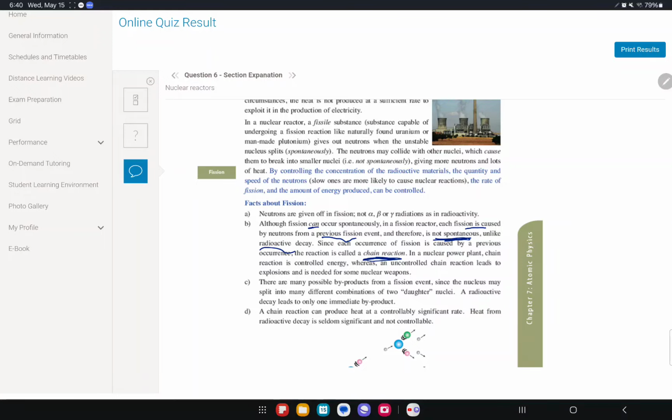In a nuclear power plant, the energy is controlled, and heat from radioactive decay is seldom significant and not controllable. That's something else, but it produces heat. What else did they say? Yes, it produces different combinations of daughter nuclei.